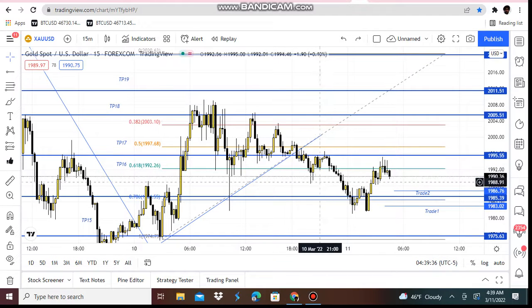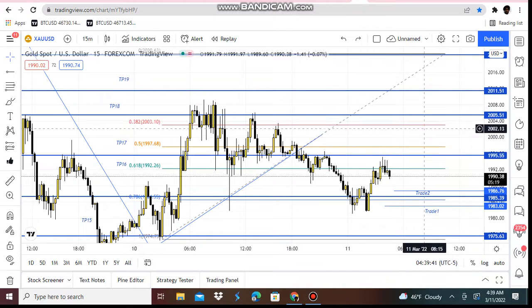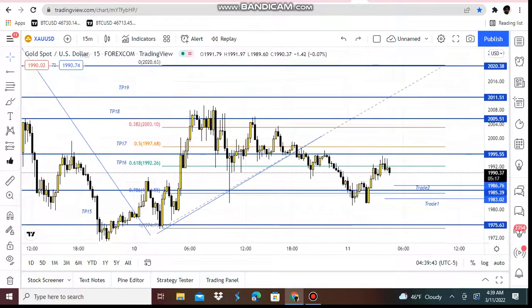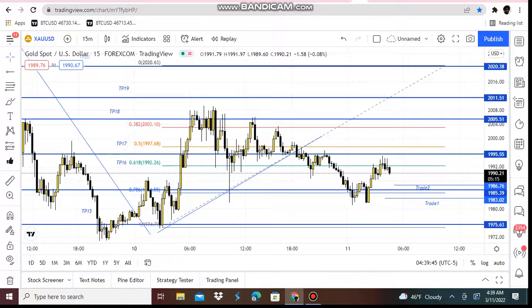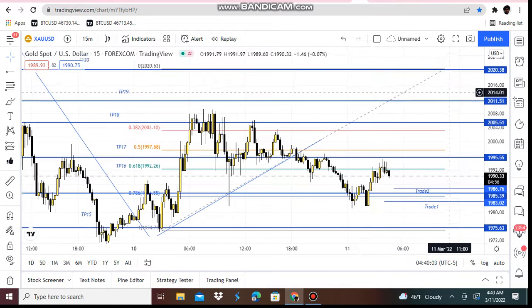Currently, gold is at 0.618 Fibonacci, mind you. Gold can even get up higher. We're expecting gold to get up higher, go to 0.5 Fibonacci at 1997, and back up to 0.382 Fibonacci, where it was just at March 10th, 2022. It stopped here at 0.382 Fibonacci.